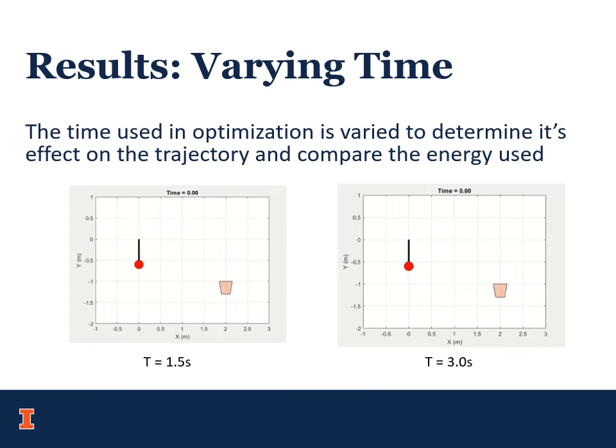Now, the time given to the optimization routine to perform the maneuver is changed. On this slide, I show the simulations for 1.5 seconds and for 3 seconds. The simulation for 1.5 seconds is quite similar to the one shown earlier. However, for 3 seconds, it can be seen that the acrobot chooses a significantly different maneuver, which is quite similar to the way someone would throw a ball.